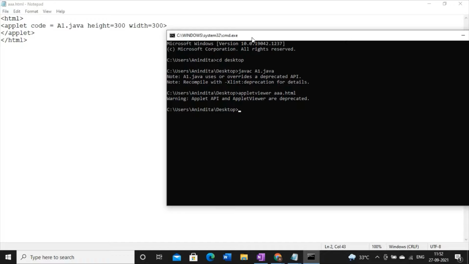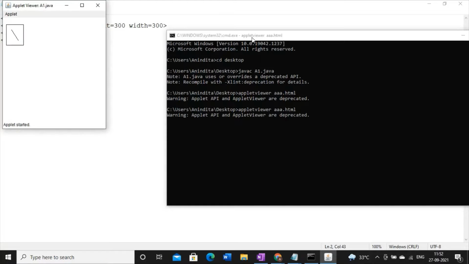But here the point is, whenever we are executing the applet code, you will see that the background of the applet is not colored, and also the components that we have displayed are not colored. Now here the question is how to color the components and also how to color the background of this kind of display.